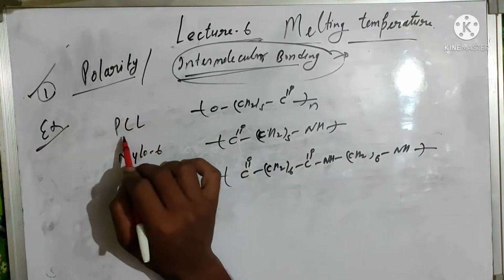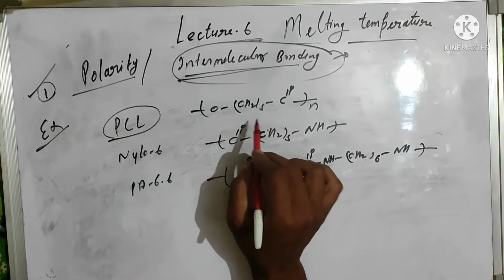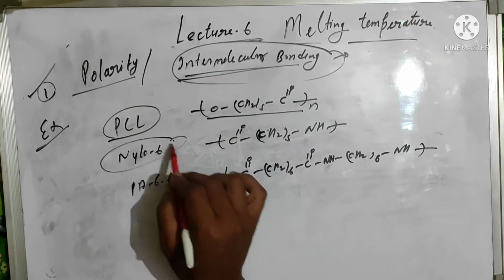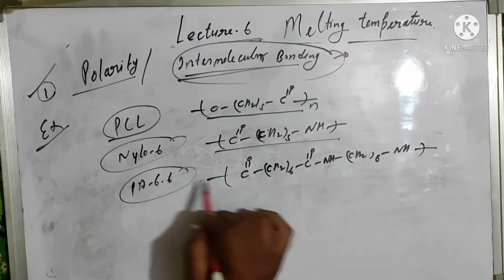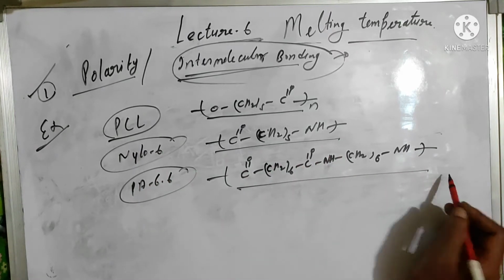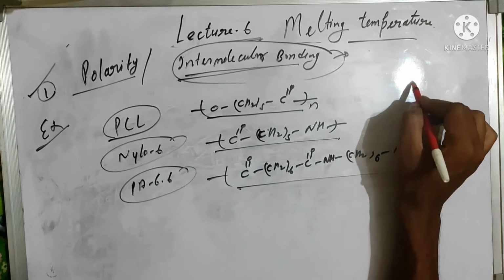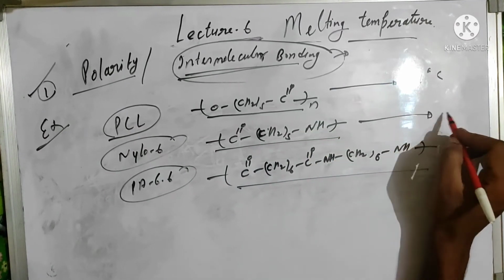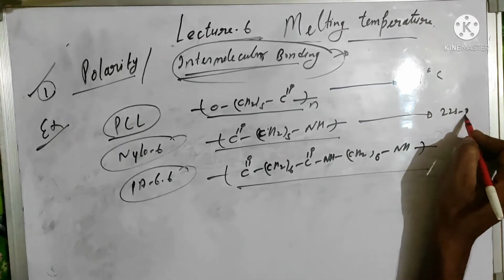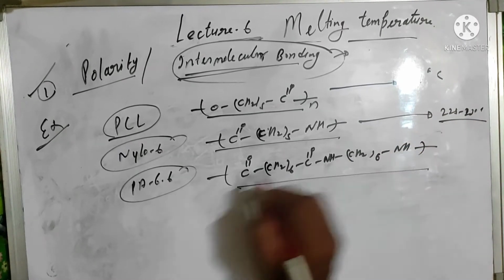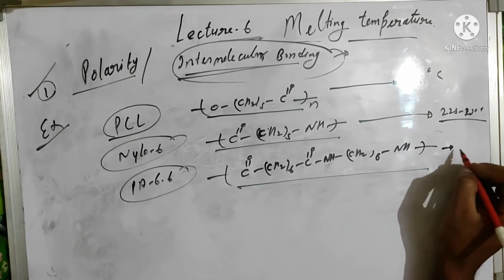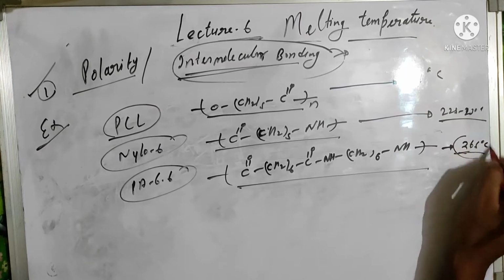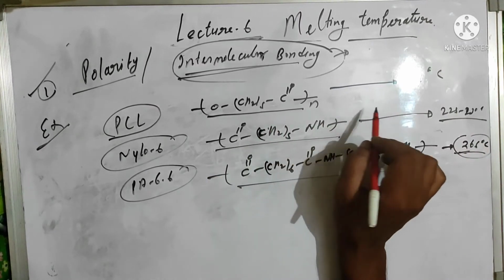For example, we can see polycaprolactone, PCL, has this repeat unit, and Nylon 6 has this repeat unit. The PCL has a melting point of around 61 degrees centigrade, and Nylon 6 has a melting point of around 225 to 230 degrees centigrade. Nylon 6,6 has a melting point of around 265 degrees centigrade. You can see the effect of the polarity.